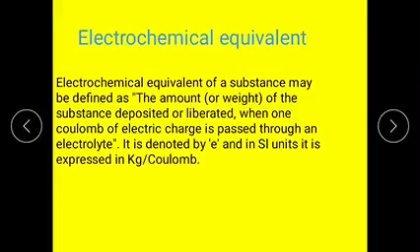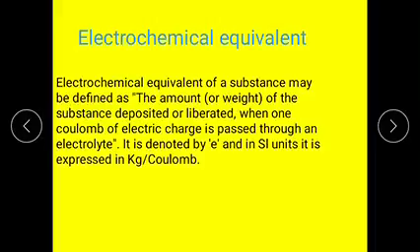Here again we have to define the electrochemical equivalent. The electrochemical equivalent of a substance may be defined as the amount or weight of the substance deposited or liberated when 1 coulomb of electric current is passed through an electrolyte. It is denoted by small e, and in SI units it is expressed in kilogram per coulomb.